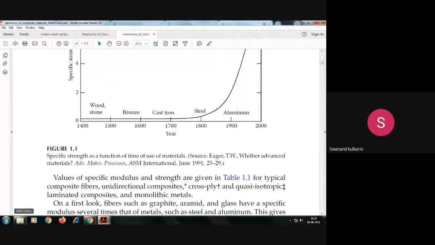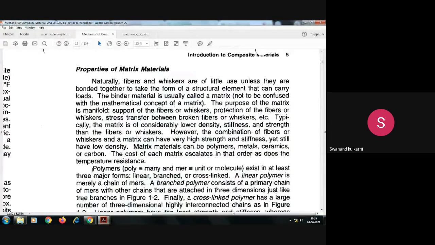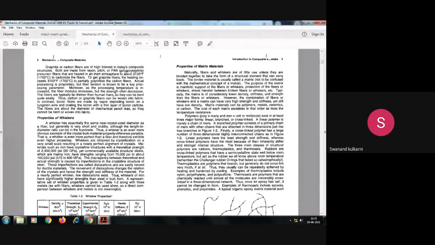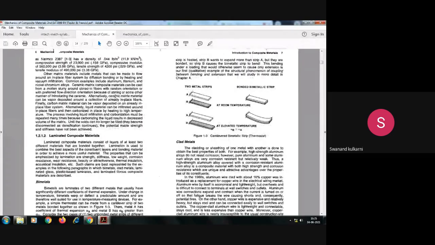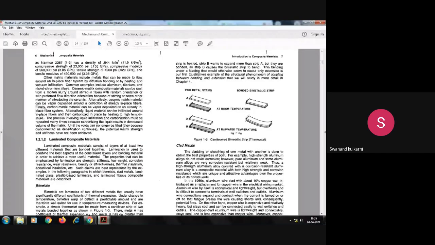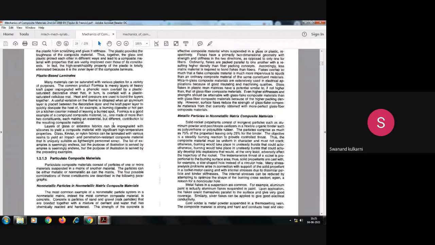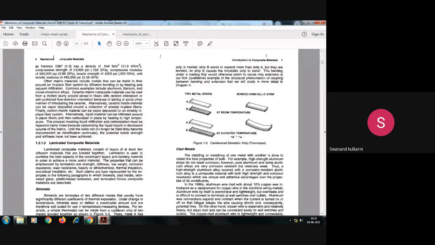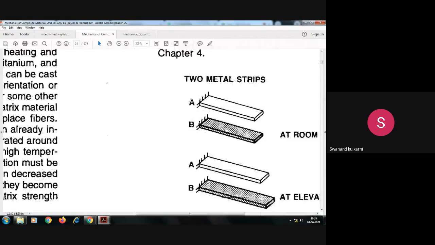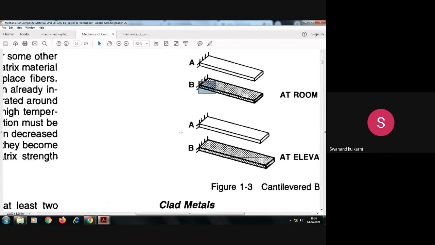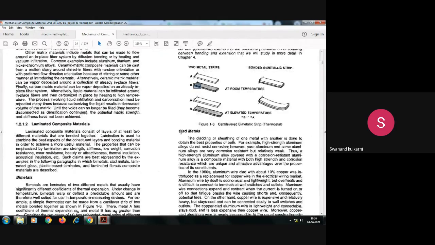So now let us come to the part of classification that we are interested in, because we have to see the comparison. So here we can see how these different materials are there. For laminated composite material, as far as the particulate metal matrix composite and short fiber are concerned, and then laminates. So how are these laminates there? One lamina. Here you can see in this figure also it is shown. So you can observe here, like this is one lamina, this is another lamina. Like this, the laminated structures are kept on each other. Is it okay?